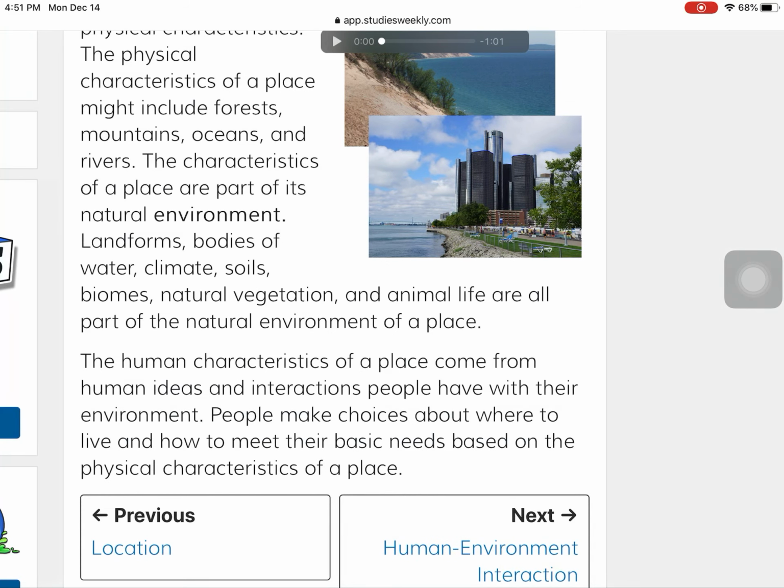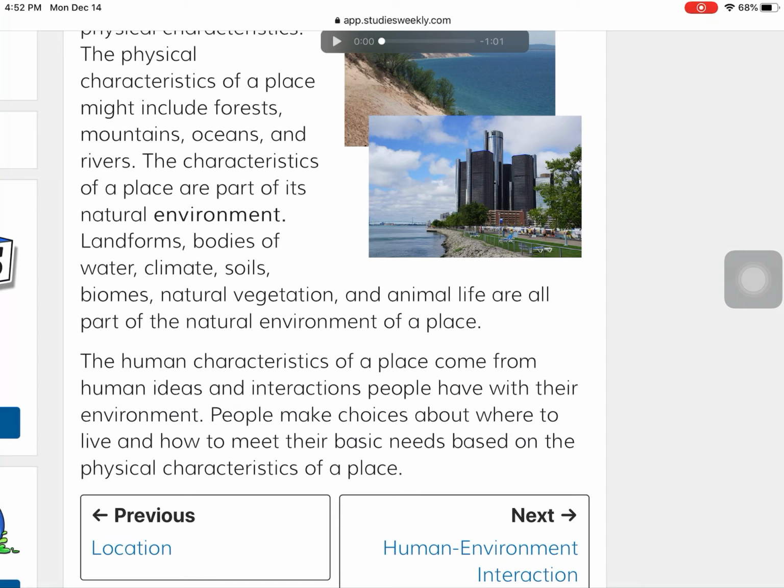Let's take a look at our next paragraph. The human characteristics of a place come from the human ideas and interactions people have with their environment. People make choices about where to live and how to meet their basic needs based on the physical characteristic of a place. So what that means is when we go to pick where we want to live, we are most likely going to pick a place that is easy for us to live in. We don't want to live somewhere that is going to be difficult to have our needs met.